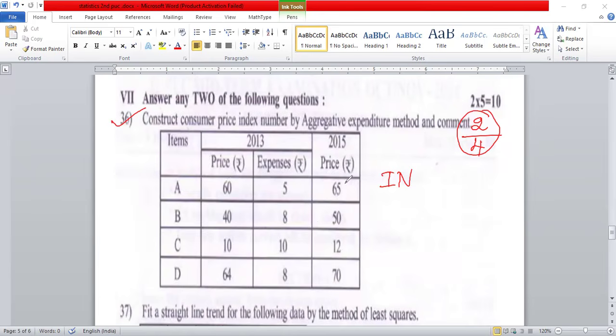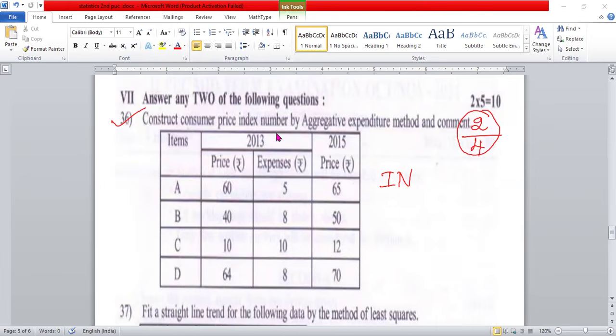And note that, guys, this is only for the midterm pattern. Annual examination pattern is completely different. Seriously, I'm telling you, as a midterm, you need to study and score well. After midterm, we need to study theoretical distribution, SQC, operation research, and statistical inference compulsorily. As a midterm, the paper was damn easy. You need to study only the first 4 chapters and score more marks. And this is the question 36, index number.